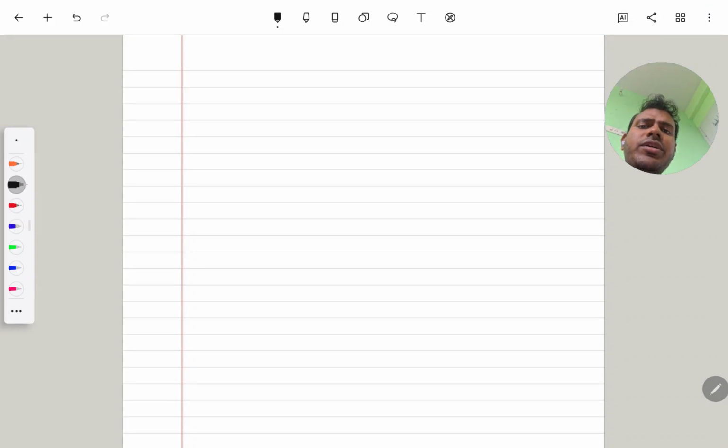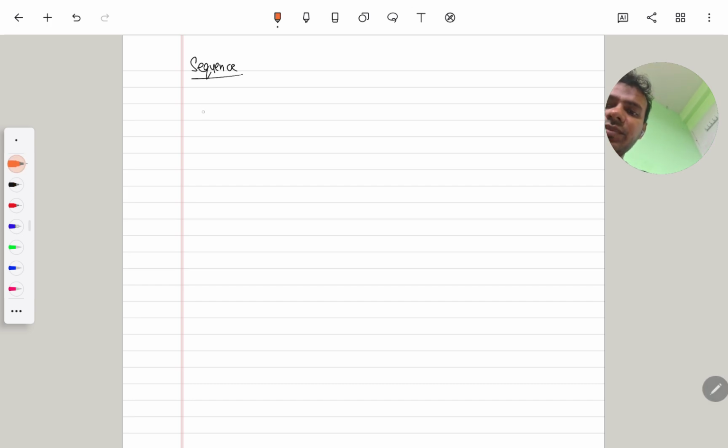Hello everyone. Today we will discuss a chapter in mathematics, sequence and series. First of all, understand what is sequence. Sequence is an arrangement of numbers which follows a certain pattern.